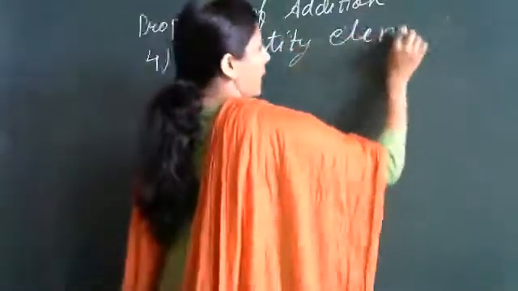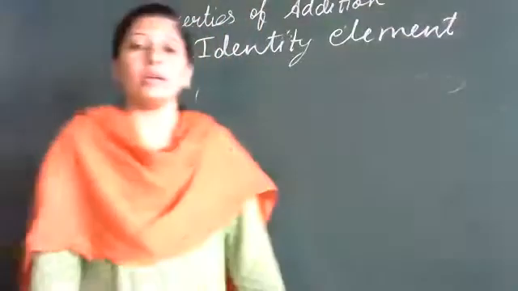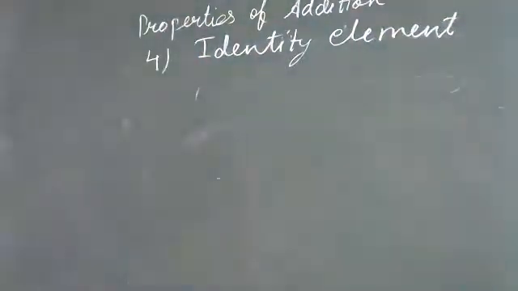If zero is added to any whole number, what sum are we going to get?